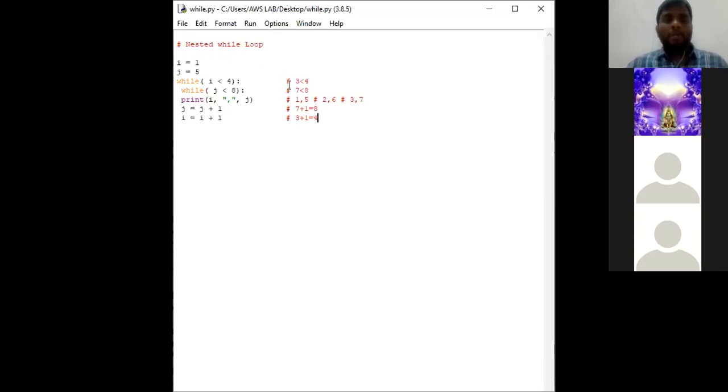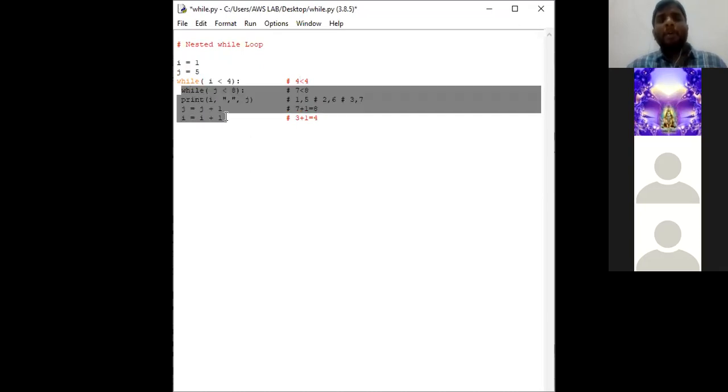So coming to the loop. Now I value is 4, right? So 4 less than 4. Is the condition true? No, right? Since the condition of outer while is false, it does not execute the body of while. While condition being false, it does not enter into the body and it comes out of the loop.